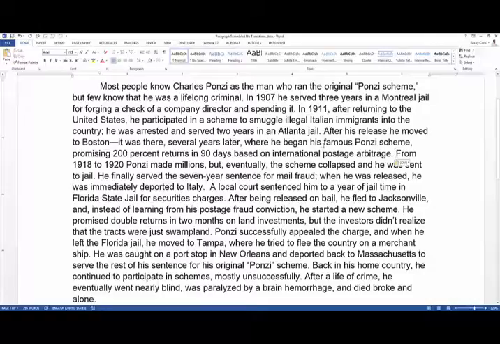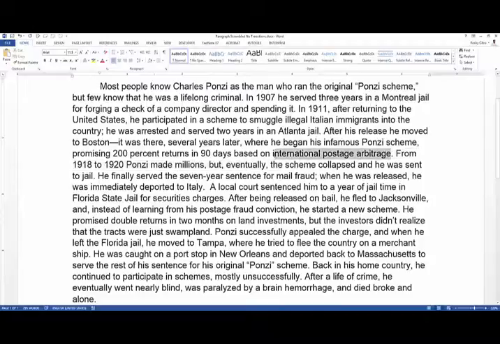because we have this idea of moving. So it looks like he moved a couple times. He moved to Boston, he moved to Florida. But we need something that prefaces his making millions. So probably this is going to be his infamous Ponzi scheme. So he was in an Atlanta jail, after his release, this is probably what happened. He moved to Boston, and it was there several years later where he began his famous, or we should probably say infamous, Ponzi scheme, promising 200% returns in 90 days based on international postage arbitrage.